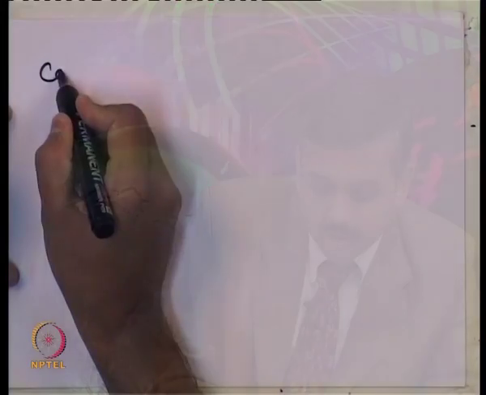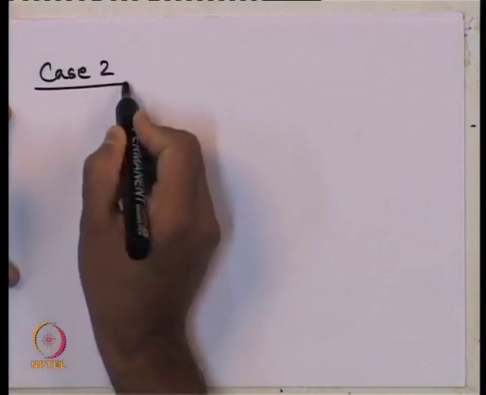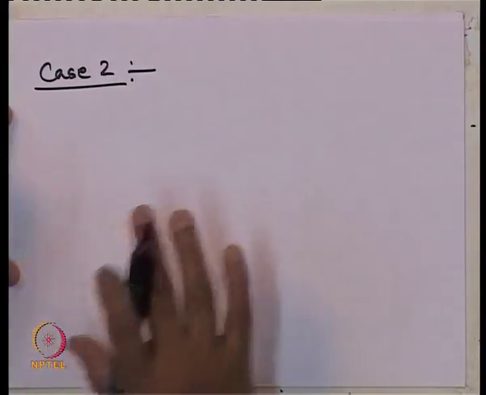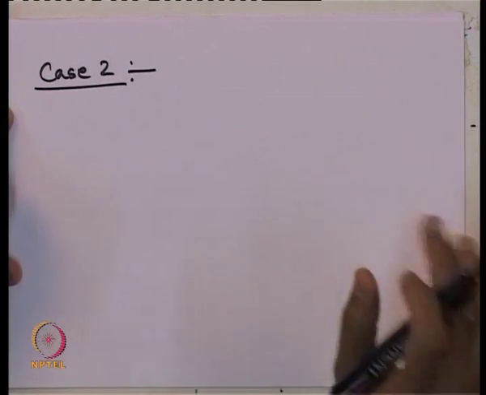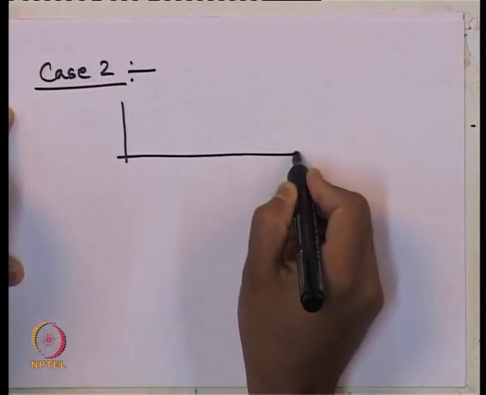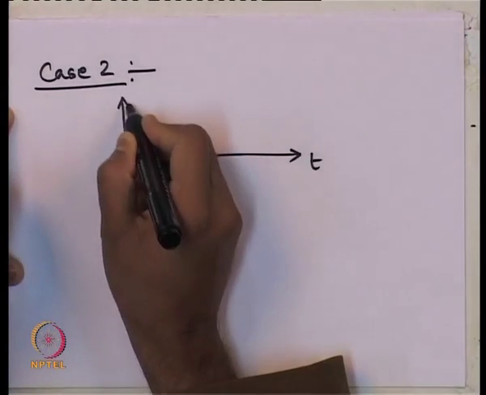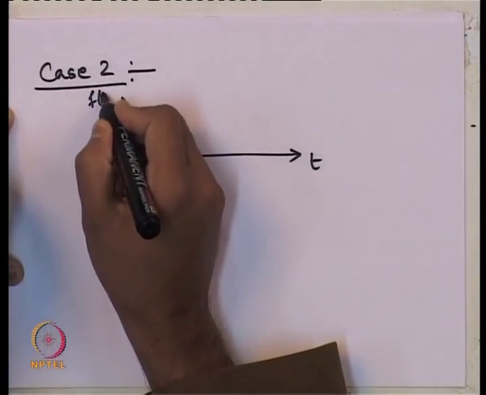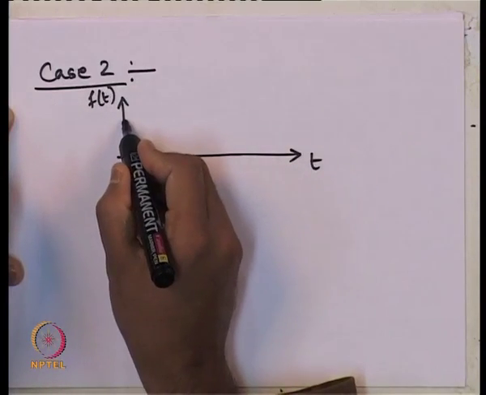Now, if we have a finite time duration applied load, so now we are considering case 2. Case 1 was a load acting for infinite time, a constant load. But in this case, the variation of our f of t is something like this.